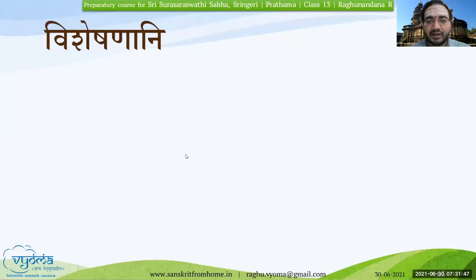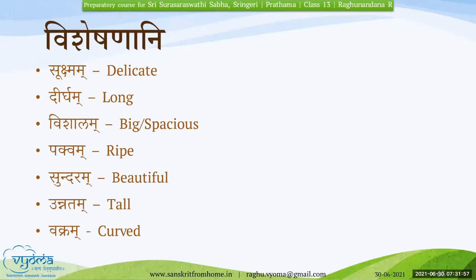So some of the adjectives that can be used in Napumsakalinga. Sanat, can you start reading out? Yes, Mahodaya. Sukshmam, delicate. Dheergham, long. Vishalam, big or spacious. Pakvam, ripe. Sundaram, beautiful. Unnatam, tall. Vakram, curved. Okay, continue.